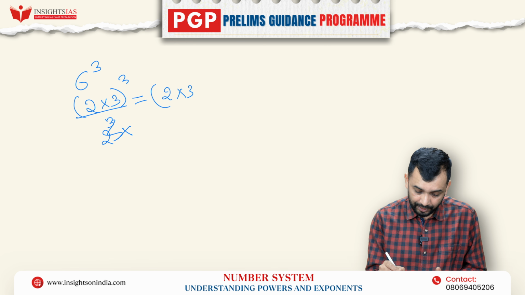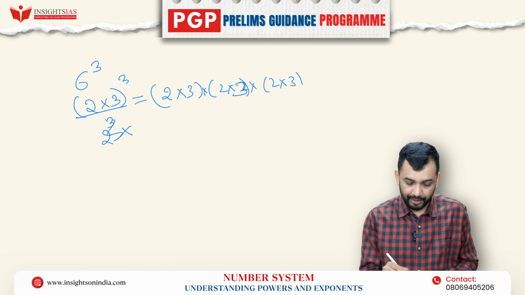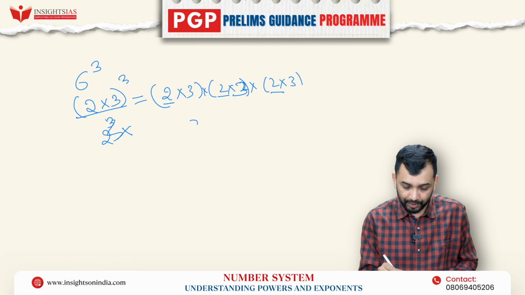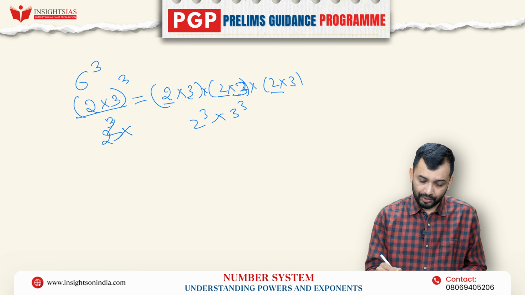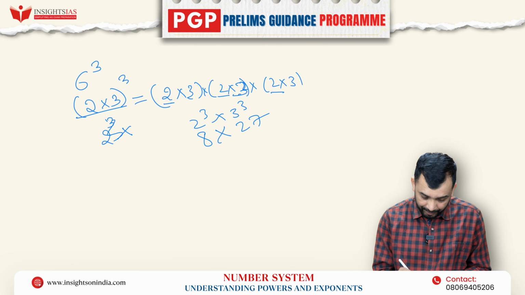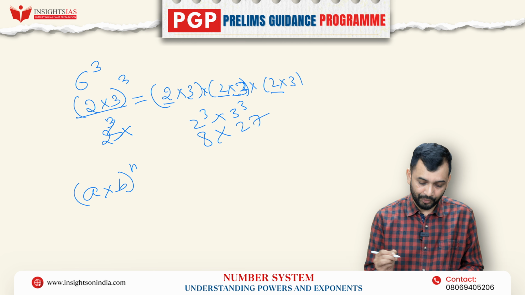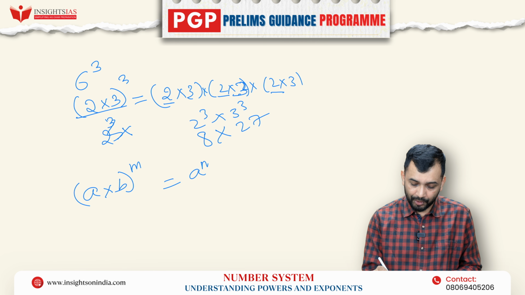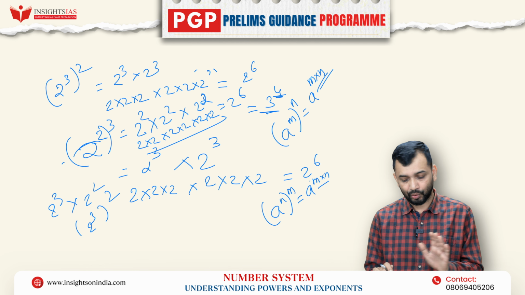2 into 3, again into 2 into 3, again into 2 into 3, because 6 has to be multiplied 3 times. That means 2 into 2 into 2 is 2 cube, and similarly 3 into 3 into 3 is 3 cube. So this is 8, and 3 cube is 27. This will be your answer. That means if there is a into b, two numbers having the same power m, then I can write it as a to the power of m into b to the power of m. This is another rule.